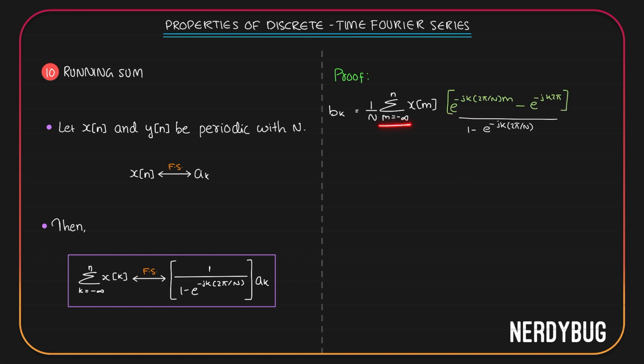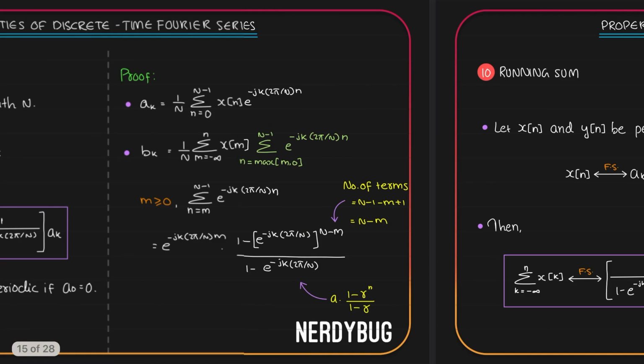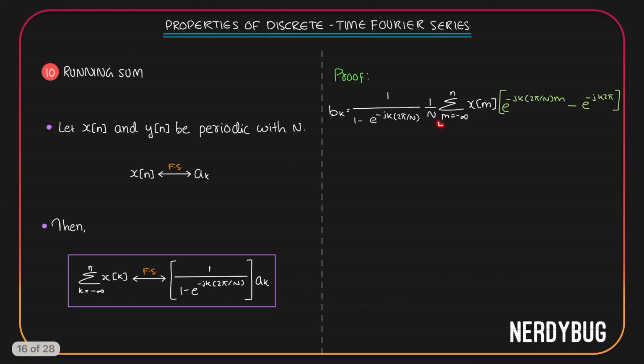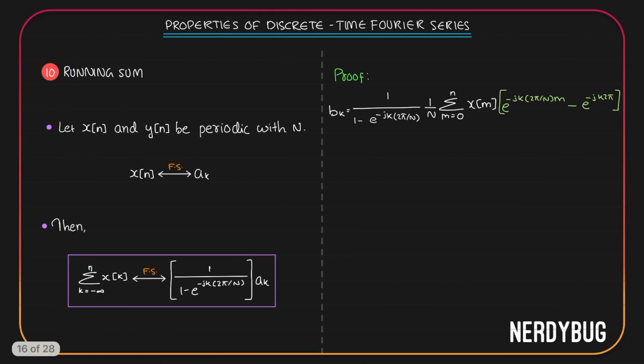Now let us put it back over here. The summation is with respect to the variable m. If you take a look at this denominator, it is 1 minus e raised to minus jk 2 pi by n. It doesn't have anything to do with m, so we can take it out of the summation. Now, we got all of this from the assumption that m is greater than or equal to 0. So, we will change the lower limit from m equals minus infinity to m equals 0. The upper limit is n, but n can take only values up to n minus 1. So, we have to change the upper limit to n minus 1.